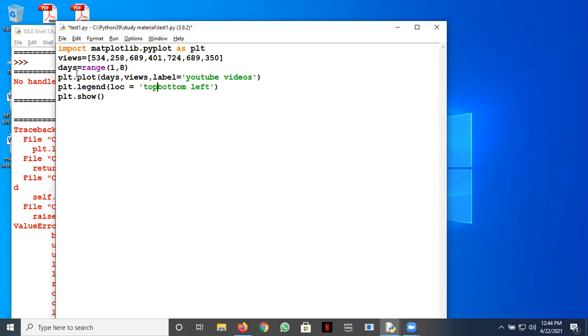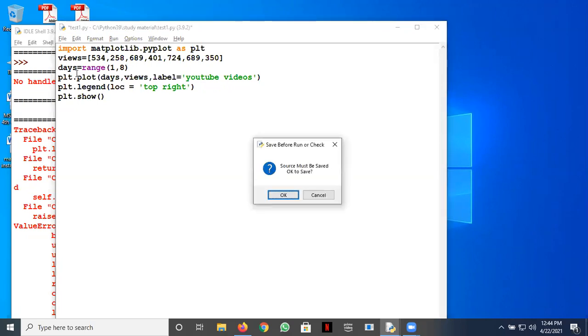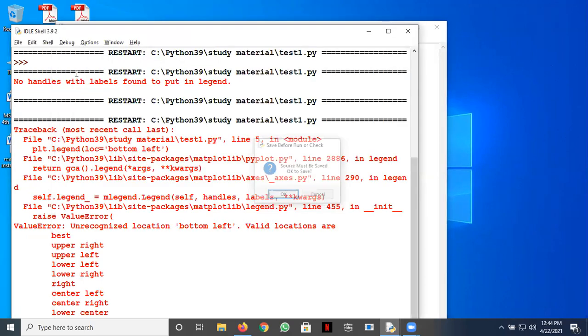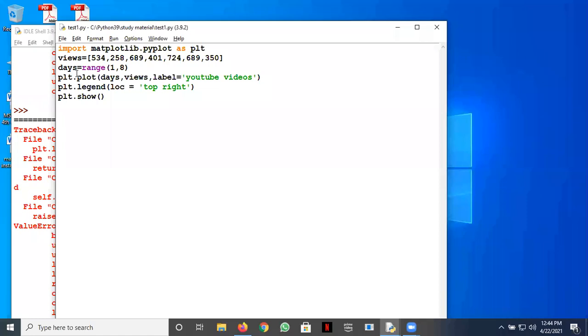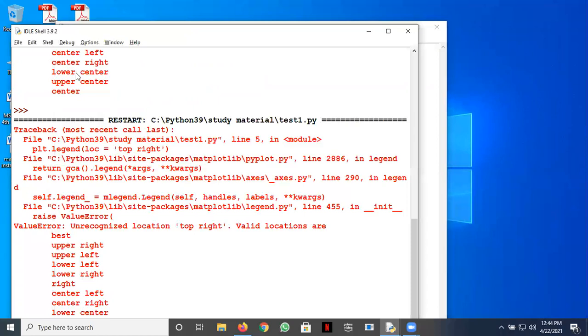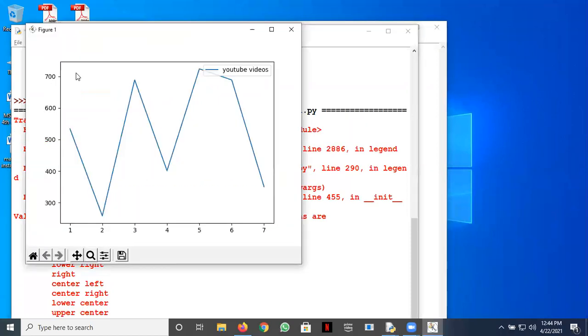So let's try this, top right. It's upper right, suggesting to us it is upper right. Let's see whether it works or not. Yeah, now it appears in the upper right.